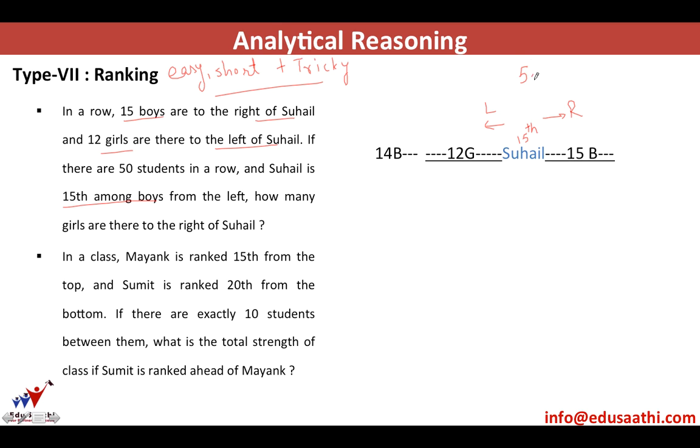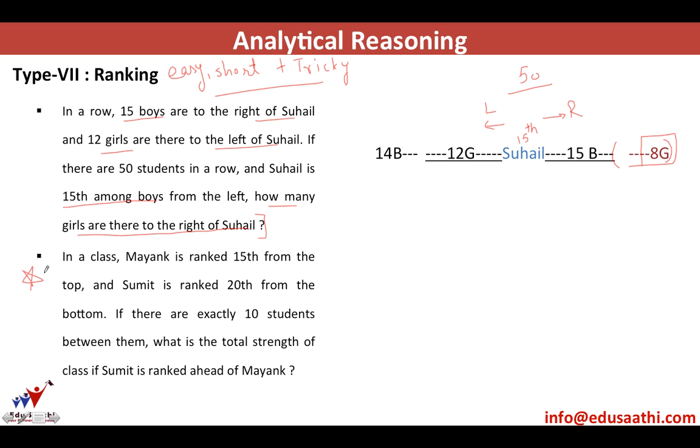So we need to make a total of 50 students. We have 14 boys, we have 12 girls, Suhail, and then 15 boys. Whatever are remaining would be over here, which are girls. So just count over here. How many students are there? 14 plus 12, 26, plus 1, 27, plus 15, 42. So the remaining 8 girls would be towards the right of Suhail. Make sure these are easy questions. Do not hurry to the extent that you end up making a silly mistake and doing this question incorrectly. So this is your answer. There are 8 girls towards the right of Suhail.